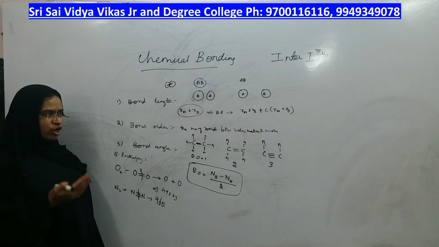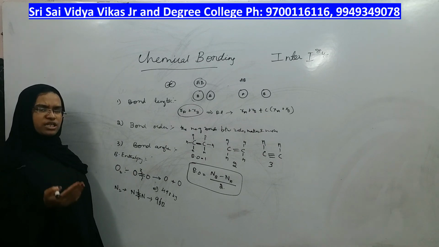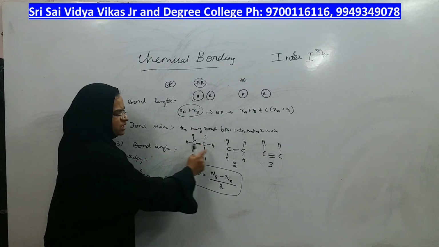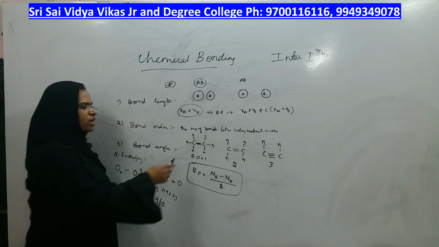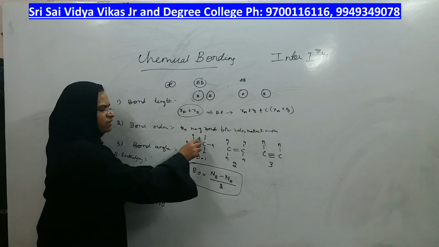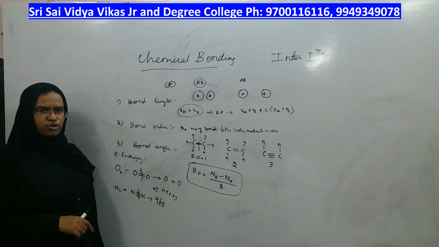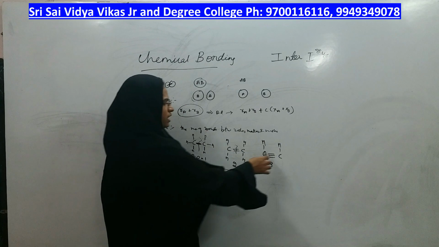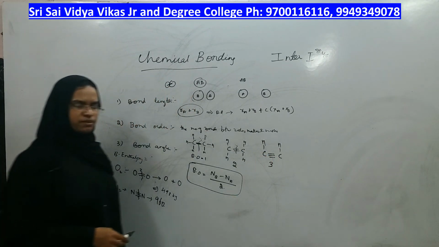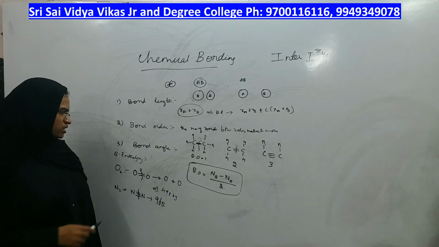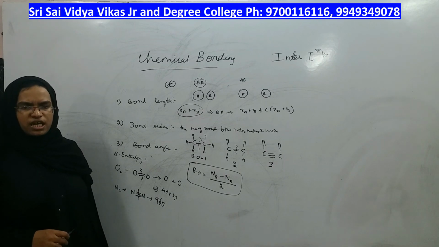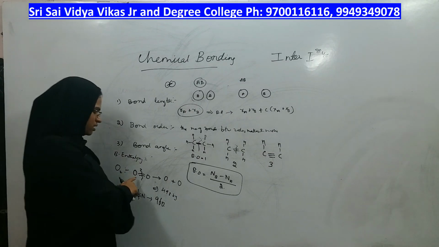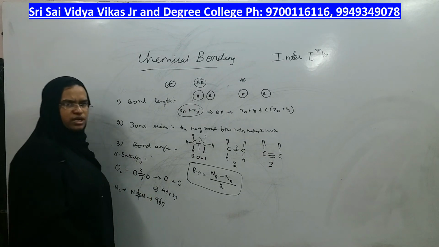If the number of bonds is more, the bond enthalpy of that molecule will also be more. Suppose I take the example of ethane, ethene and ethyne. The bond enthalpy of ethane will be less because only one bond is to be broken. Here the bond enthalpy will be more because 2 bonds get broken, and here three bonds are to be broken, so it will be highest. So bond dissociation energy or bond enthalpy means the amount of energy required to break the bonds in a molecule.